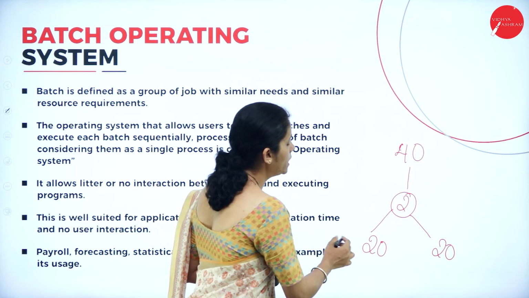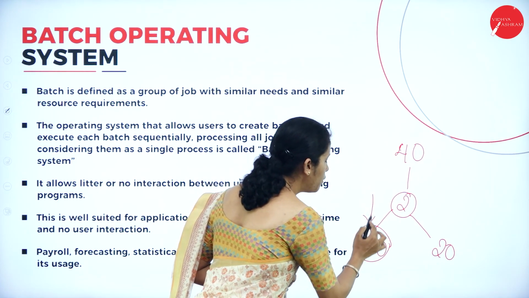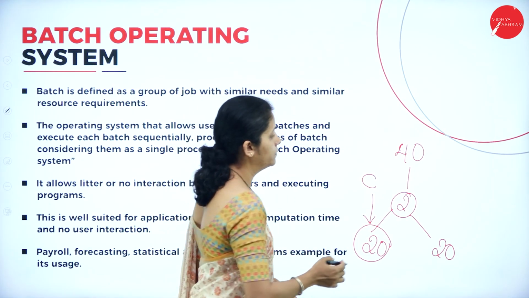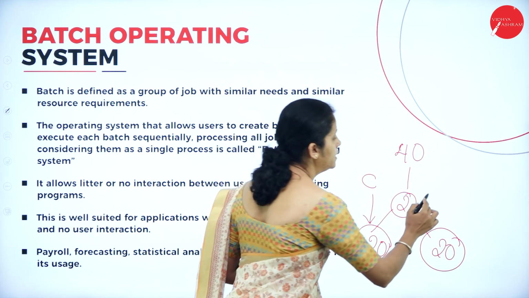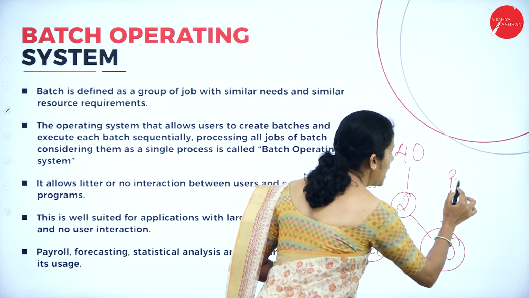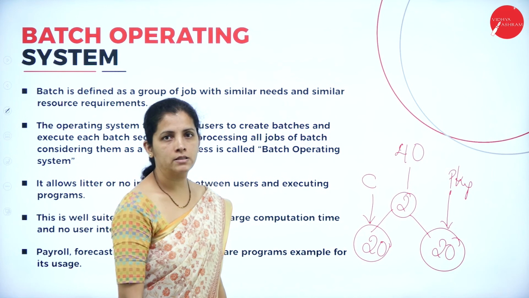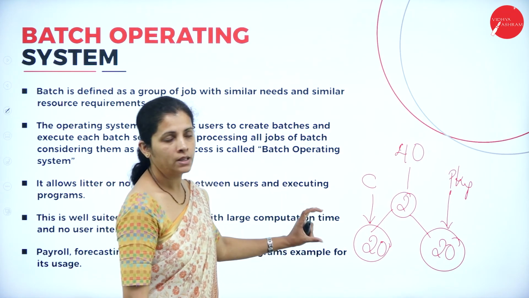I'm going to take a C program for these 20 members, and another faculty is going to take physics lab for the remaining 20 members. So I'm going to group the activity.